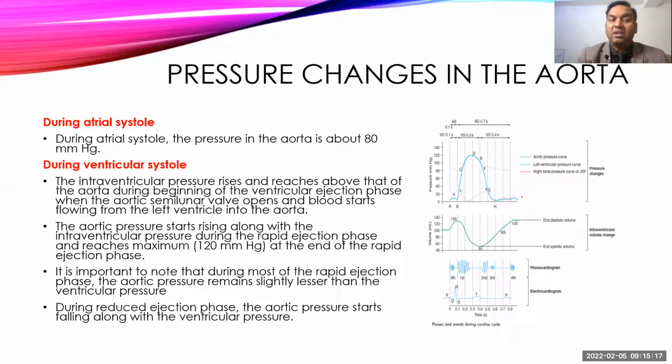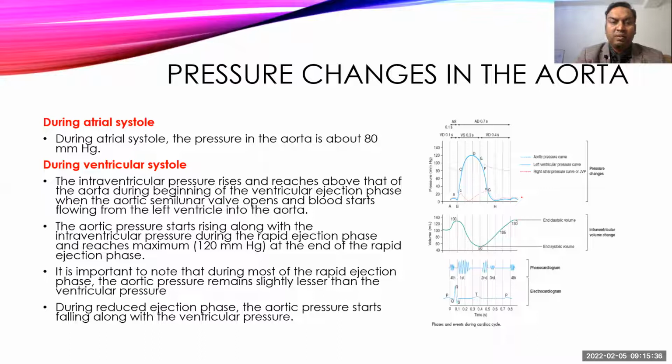Then come to the pressure changes in the aorta. Many times this question is asked: aortic pressure always ranges between 80 mmHg and 120 mmHg. So during atrial systole, the aortic pressure is 80 mmHg. There is no communication between the atria and the ventricle, so it remains at 80 mmHg.